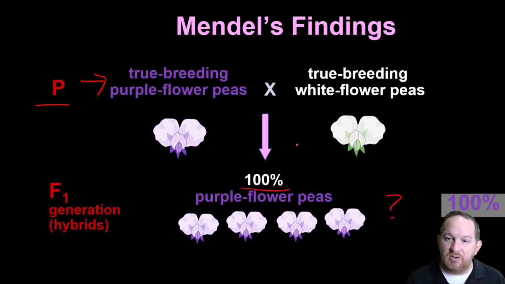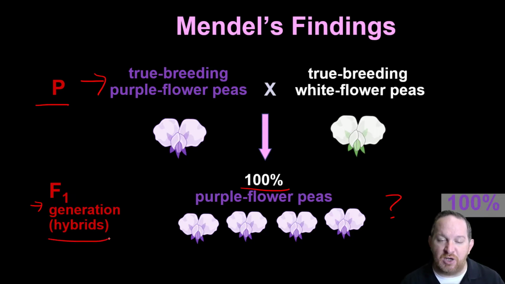What's going on there? What happened to the white flowers? There were none in this F1 generation. Well, those actually happen to be hybrids, like the tomato plants I was talking about earlier. And what we found was that 100% of those were purple.